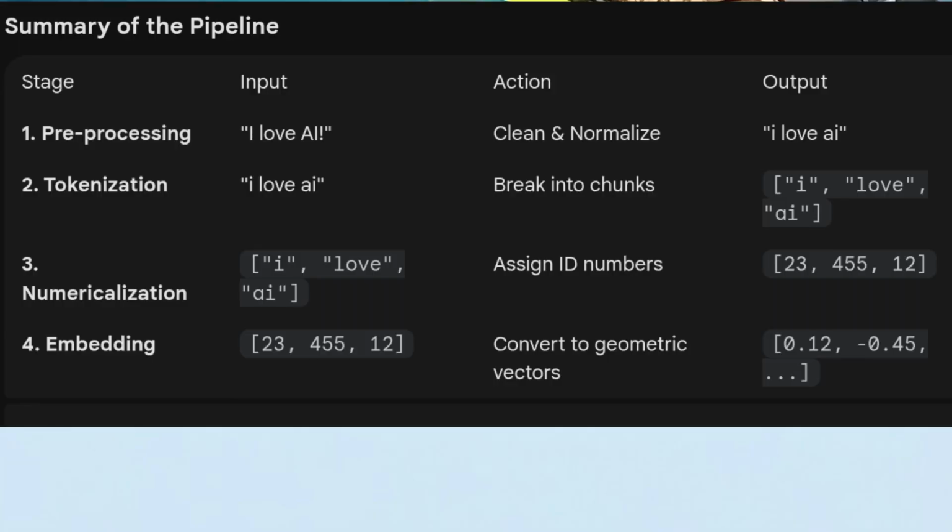So this is what we saw in this video. Before tokenization, there is a pre-processing phase known as the cleanup phase, and after the cleanup phase, the actual tokenization process happens. After tokenization, we do numerical encoding, and after numerical encoding, we do word embedding. I hope you understand this.